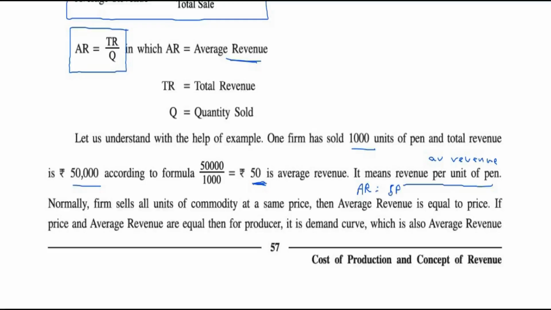But if the price and average revenue are equal, then for the producer the demand curve and revenue curve are equal. So it is the demand curve and also the average revenue curve.